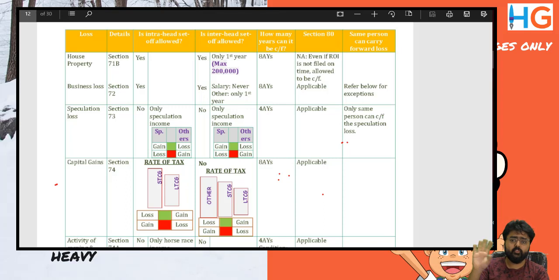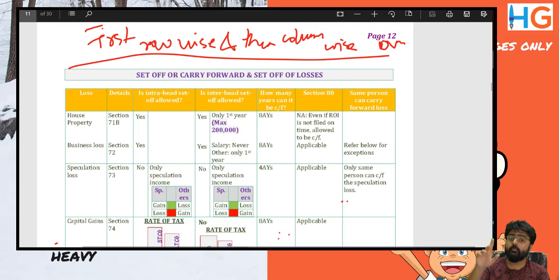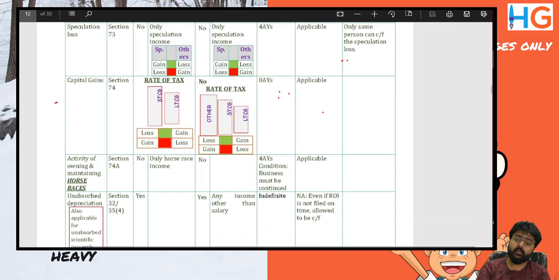That is for sure. If inter-head is being allowed, it is allowed only for the first year, except in case of unabsorbed depreciation. It is allowed every time, every year. For house property, inter-head set off is allowed to the extent of 2 lakh. For PGBP, there is a restriction on salary. For unabsorbed depreciation, there is a restriction on salary.